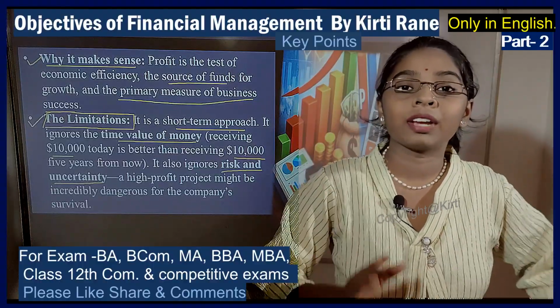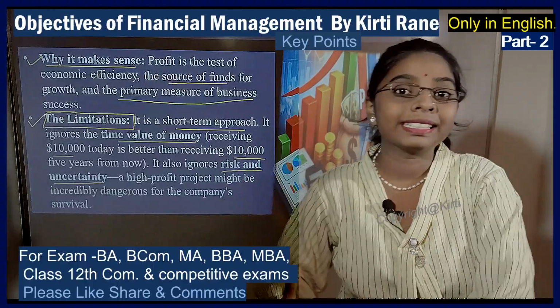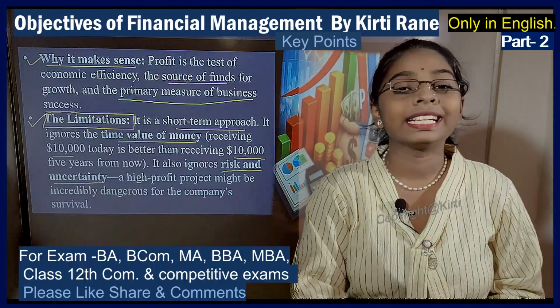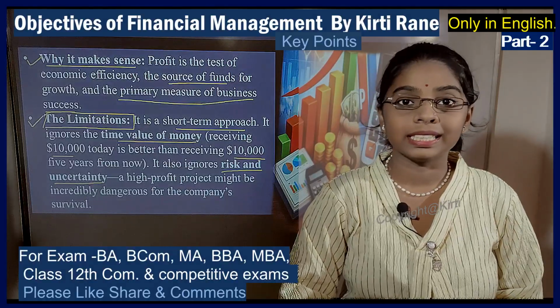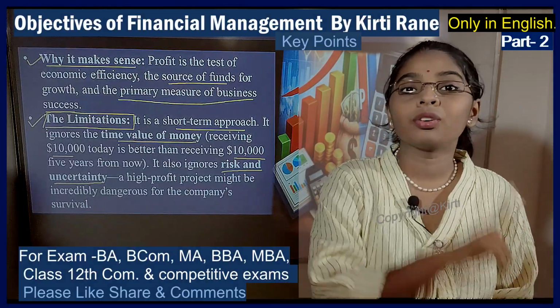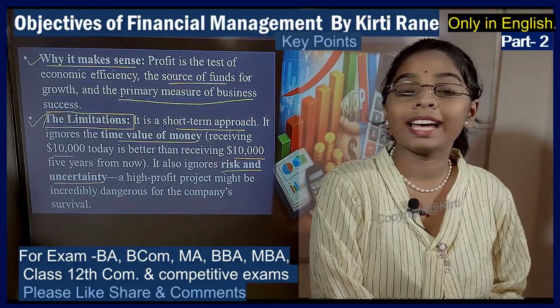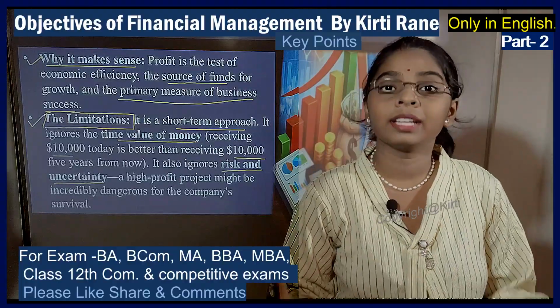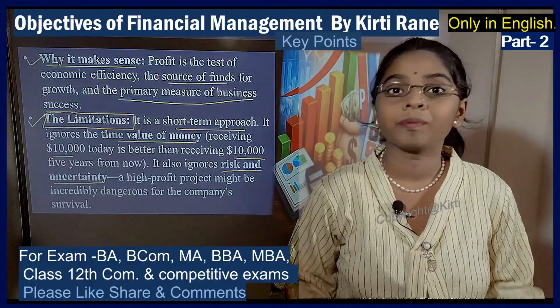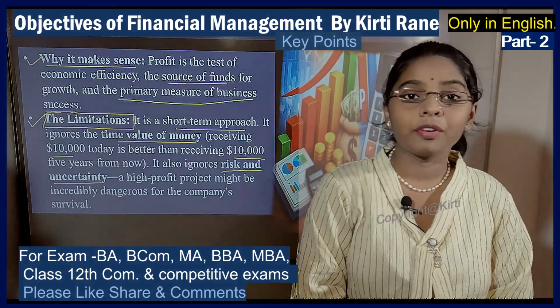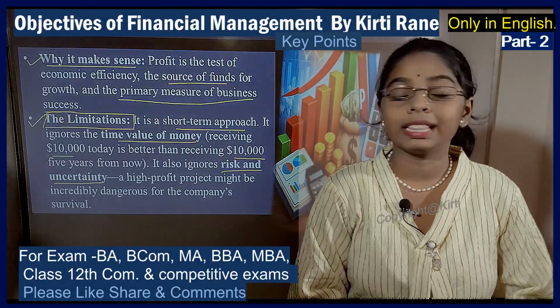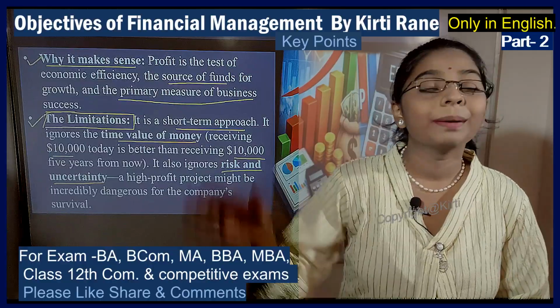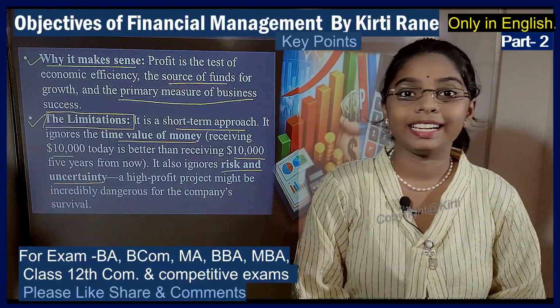But if you are working solely on the profit maximization objective, it will pose a danger for the survival of the business. Okay. So these are the two limitations because of which the profit maximization objective is not very popular in today's financial management view. Before we move on to the next slide to view the wealth maximization objective, please take a screenshot of this slide.